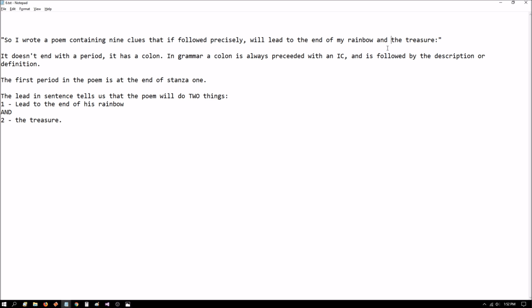Now remember, he formatted this as a poem, but he did use punctuation in the poem. So because he formatted it as a poem, it's kind of misleading because you're going to read it as if at the end of every line, there's a natural pause, but don't confuse that with a real pause. Don't confuse that with a real comma. And don't read it as if there's a comma there.